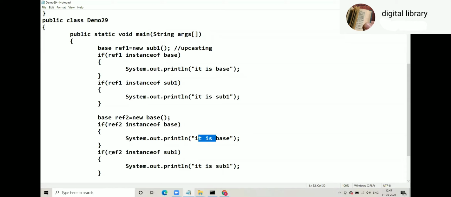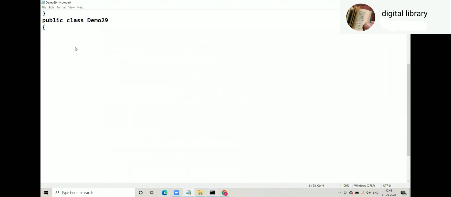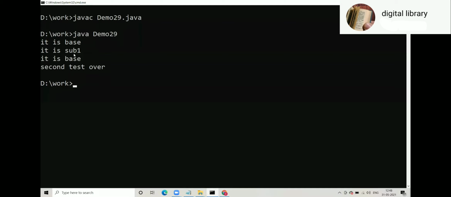Ref2 instance of sub1. Ref2's content is base. Base is sub1? No. Parent is not child. So this "it is sub1" will not print. So output will be: it is base, it is sub1, it is base. Yeah. It is base, it is sub1, it is base.